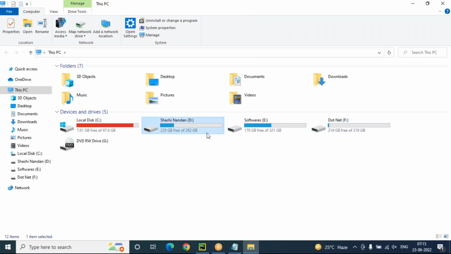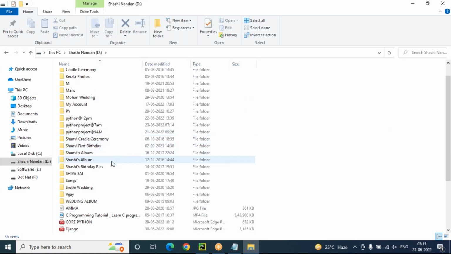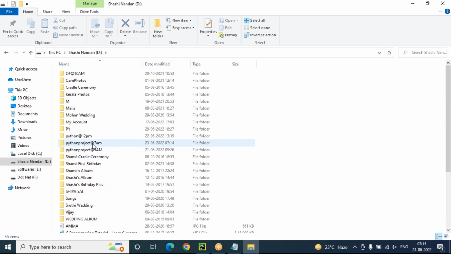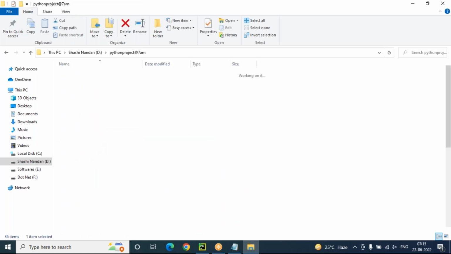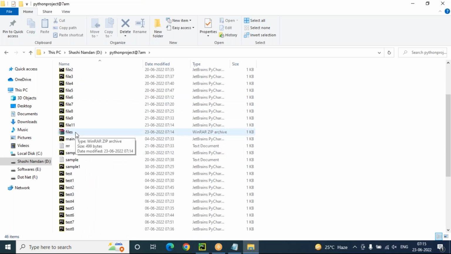Now you can see the D drive is there and Python project at 7 a.m. where it is. This is your project name. Double click on it. Here you can check the files.zip, a WinRAR zip archive is there. Now you can see this is a WinRAR zip archive.